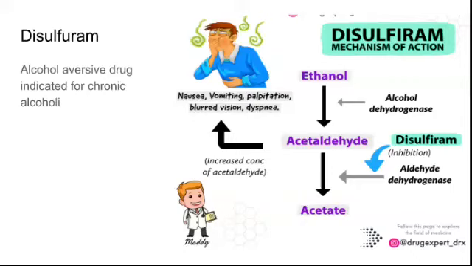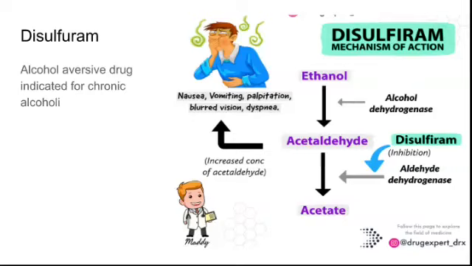Ethyl alcohol is converted into acetaldehyde in the presence of alcohol dehydrogenase enzyme, and this acetaldehyde is converted into acetate, and this acetate will convert into carbon dioxide, water and energy. So this acetate is the one which gives them some kind of satisfaction after taking alcohol.